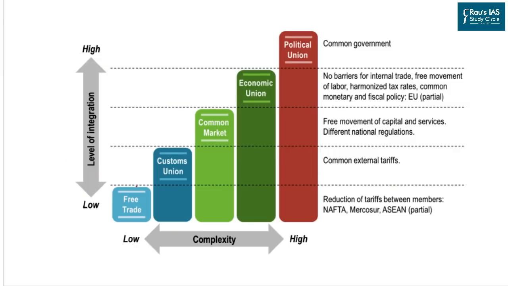As we can see, the level of integration and the complexities keep on increasing as we move from one level to the other. The political union also shows the kind of political ideology. That means all the members in the group will have similar ideologies. Maybe they all are part of the same democratic process, or they are part of the same communism, or they are part of the same socialism and others. And this shows that there is a high degree of complexities and level of integration.